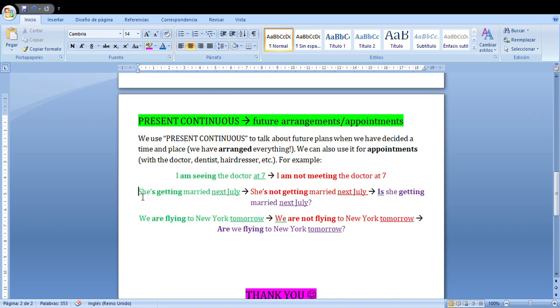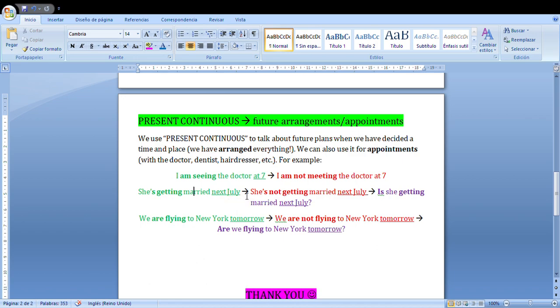Another example, she's getting married next July. Ella se casa el próximo julio. She is getting would be the present continuous, and always followed by a time or place. In this case is time. Next July. Ella se casa el julio que viene. Why can we use this present continuous?